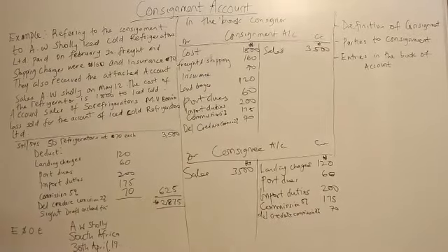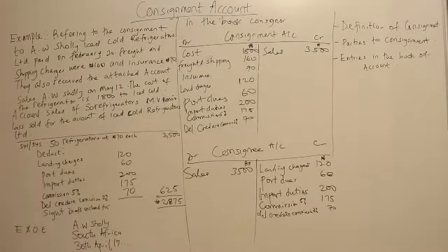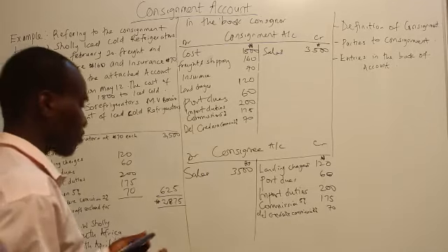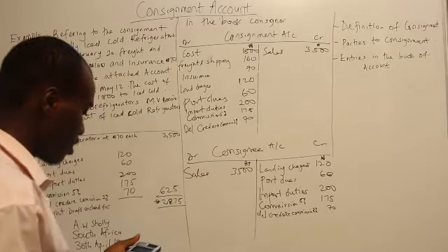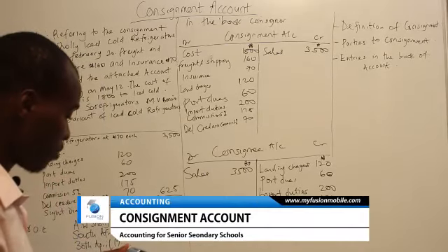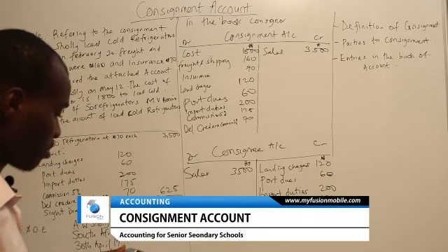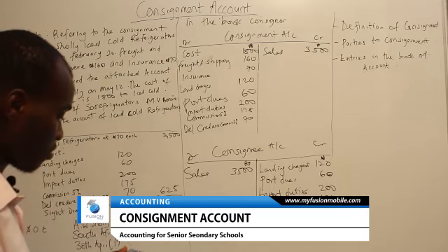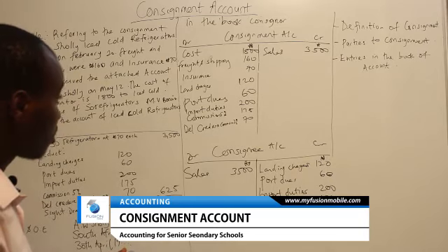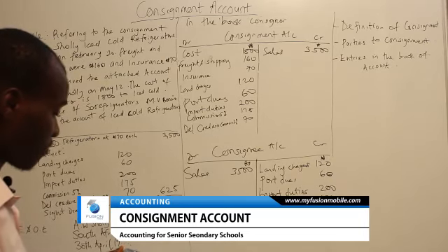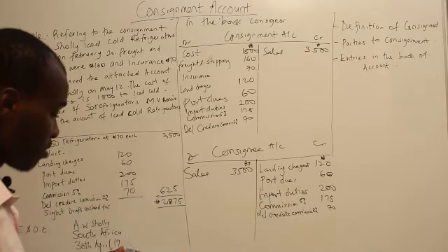So we can actually balance the account now. Balance the account for the period. We have 1,800 plus 160 plus 70 plus 120 plus 60 plus 200 plus 175 plus 70.